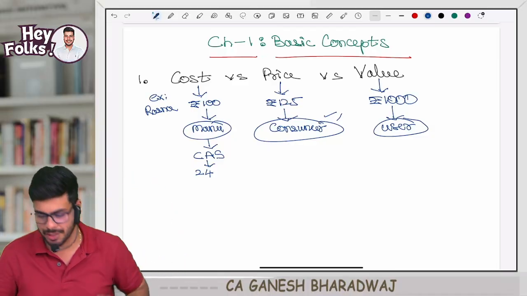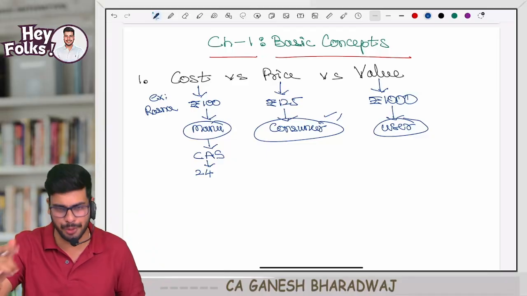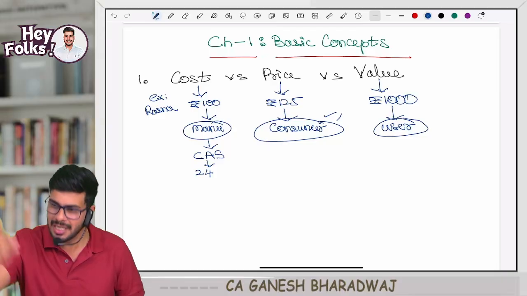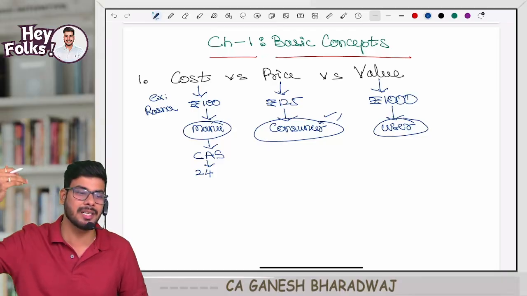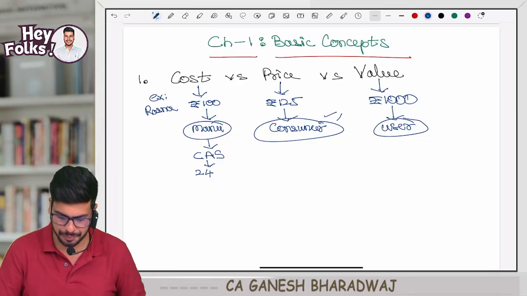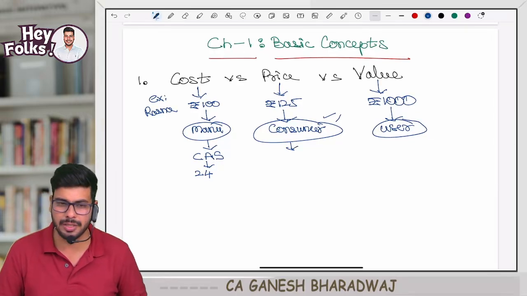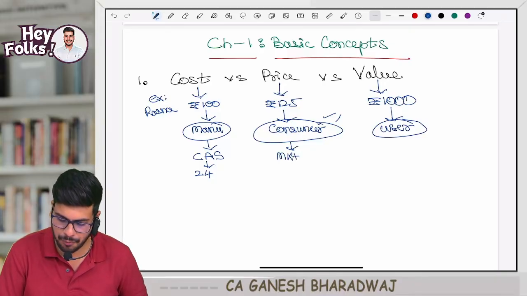Are you clear with this? All these cost accounting standards we will be seeing. Do not worry about that. Clear with this? Just like that, you cannot compute the cost. It needs to be computed as per the principles, the cost accounting standards laid out by our CMA Institute. Clear with this, guys? Right, which is there in your syllabus. Now, price, which is done from the perspective of the consumer, is generally determined using the market forces of demand and supply. Clear with this, guys?